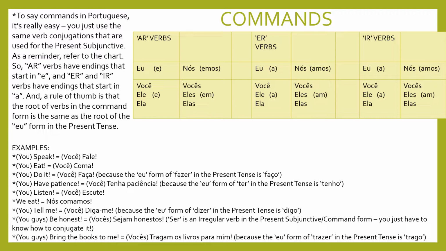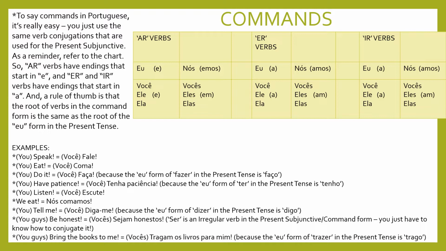Some examples I give here are, as you can see, if I'm talking to you, I'm saying speak, okay? Você, fale. Fale comes from falar, right? And it's of the você form, so the AR becomes an E, você, fale. All right, there you have it. If I'm talking to you and I say eat, coma, all right, coma, from comer. The ER verb turns to the A endings, right?